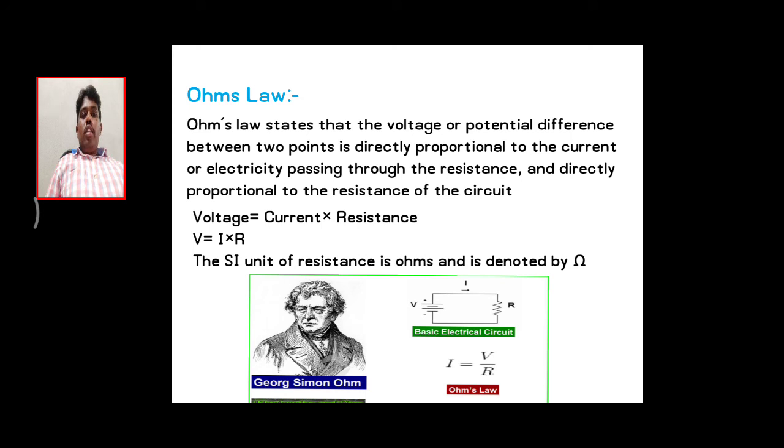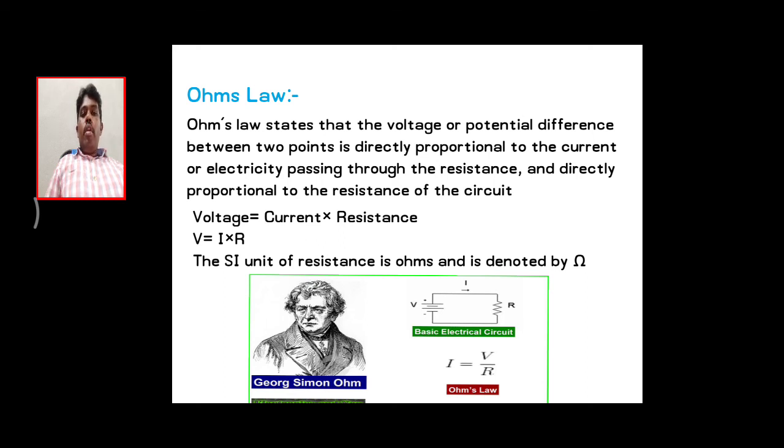Ohm's law states that at constant temperature, the current flowing through a circuit is directly proportional to the applied voltage.